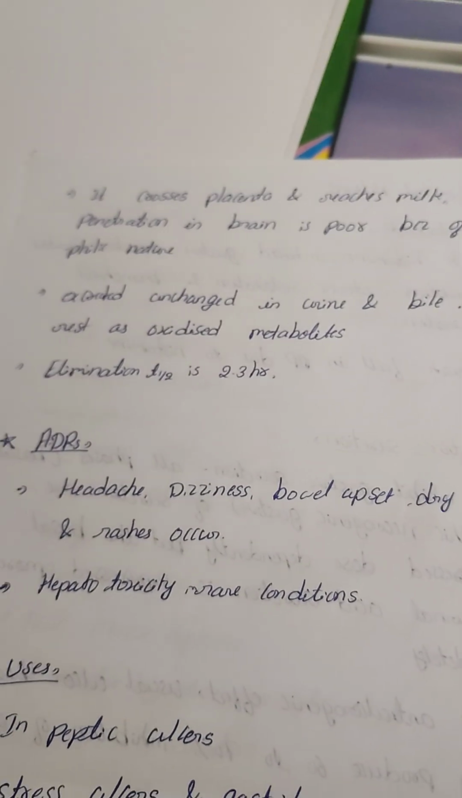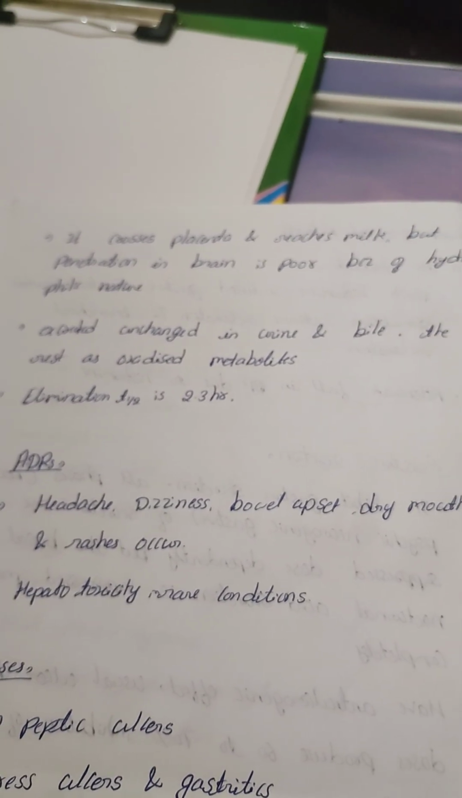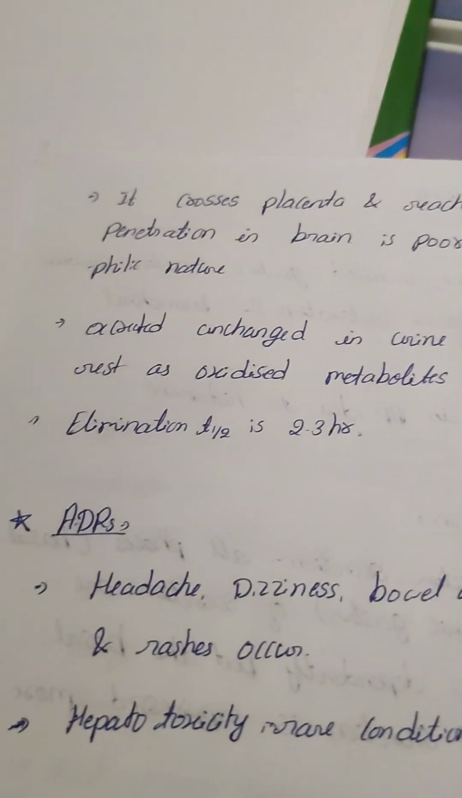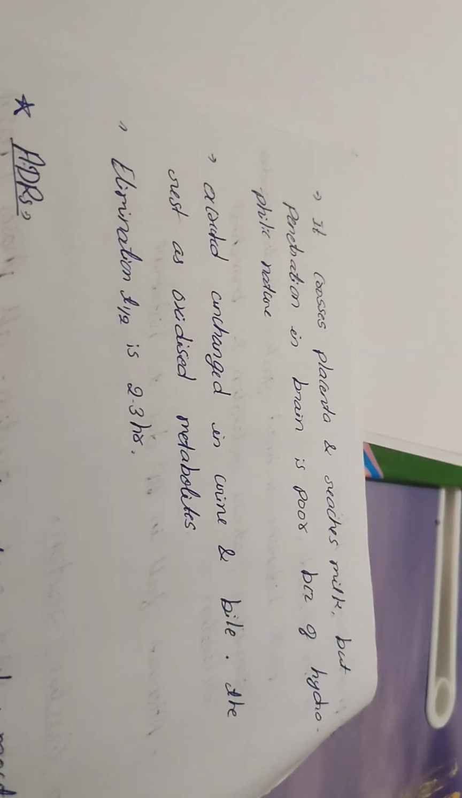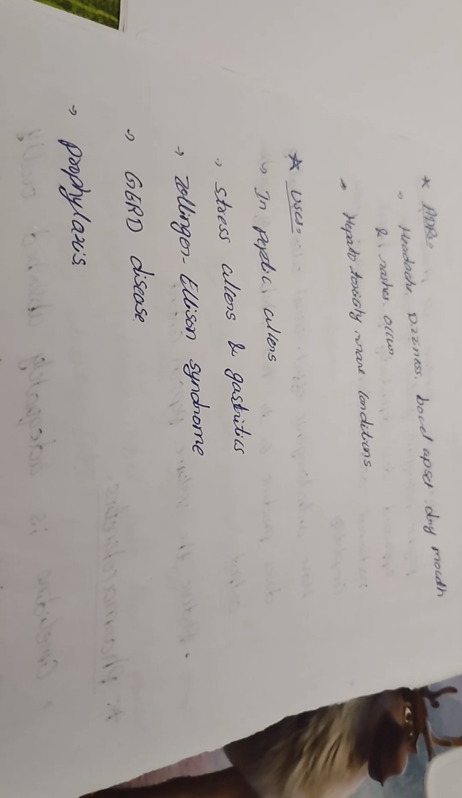Next, it is excreted unchanged in urine and bile. Elimination half-life is 2 to 3 hours. What are the adverse effects? Headache, dizziness, bowel upset, dry mouth and rashes occur. Hepatotoxicity is a rare condition. Uses: it is used in peptic ulcer, stress ulcer, Zollinger-Ellison syndrome, GERD and prophylaxis.